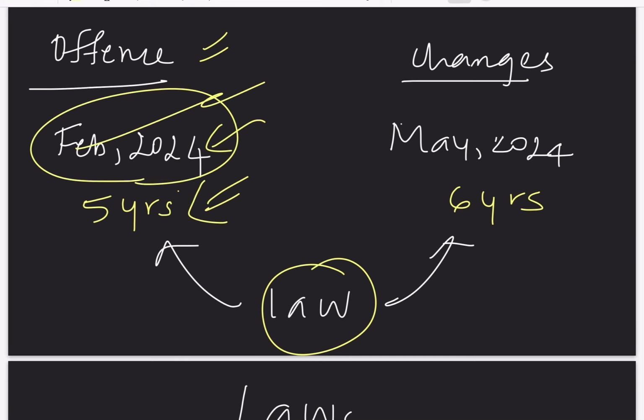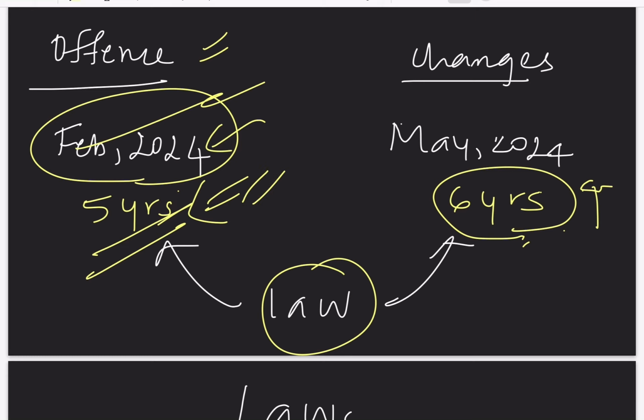Later, the changes are made to the law, and the punishment is increased to 6 years. Even if this is increased, this is not applicable to that person, because at the time of commission of that offense, the law was giving only 5 years of imprisonment, so only that punishment is applicable. The future date changes are not applicable, and that is only for the criminal laws.